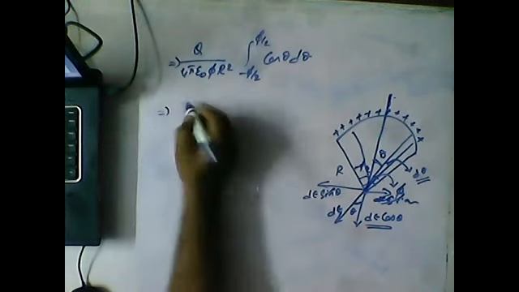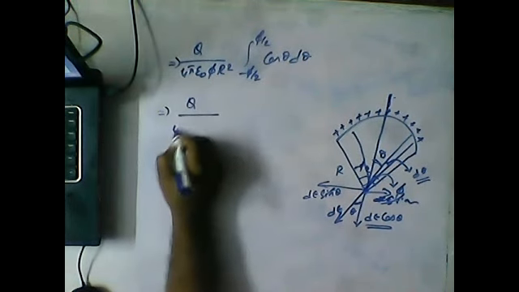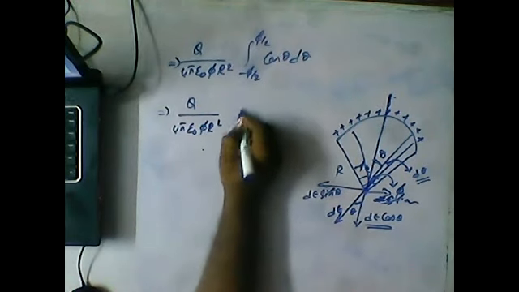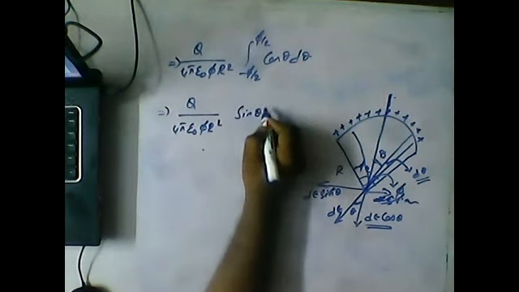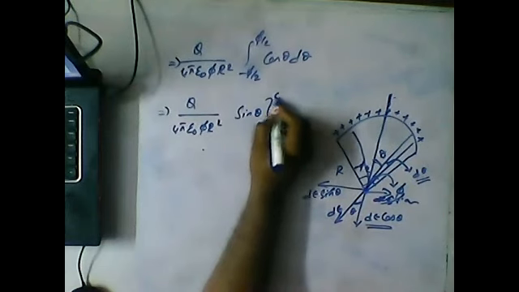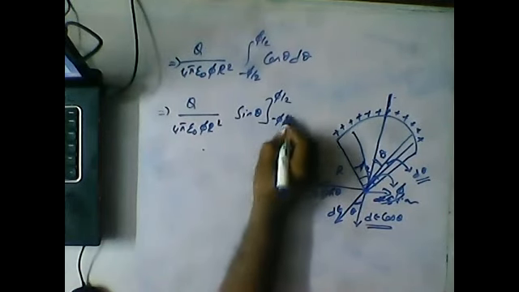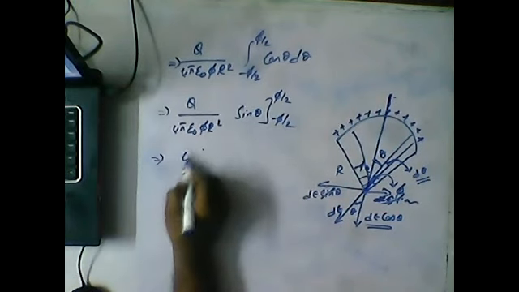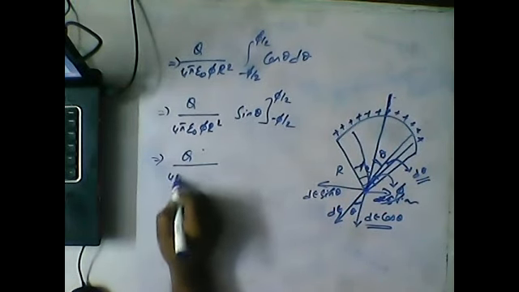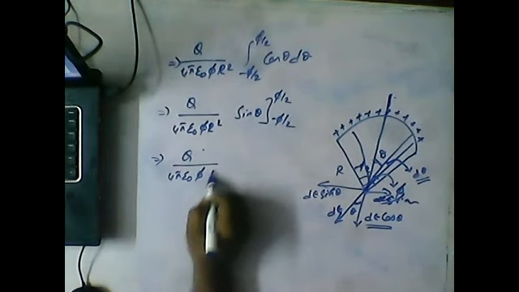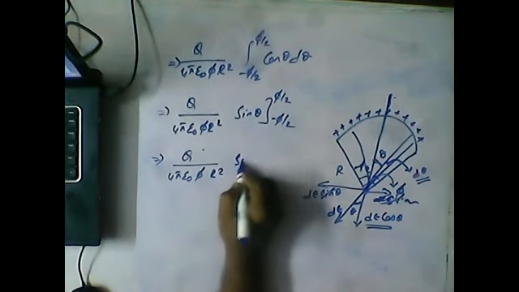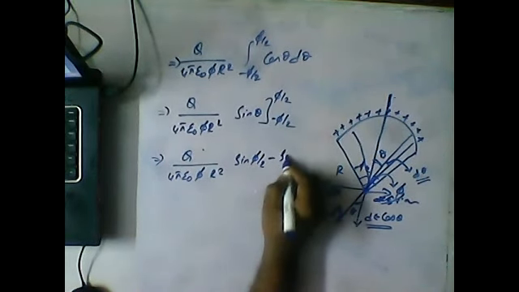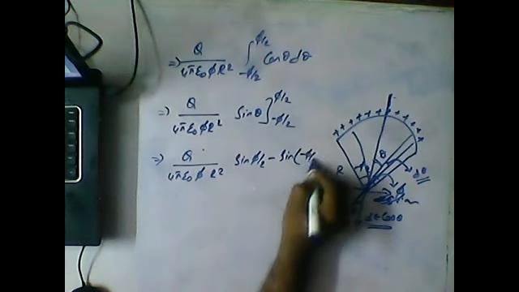So we write q by 4 pi epsilon pi r square into sin theta, with limits minus pi by 2 to pi by 2. Substituting the limits, we get sin pi by 2 minus sin of minus pi by 2.